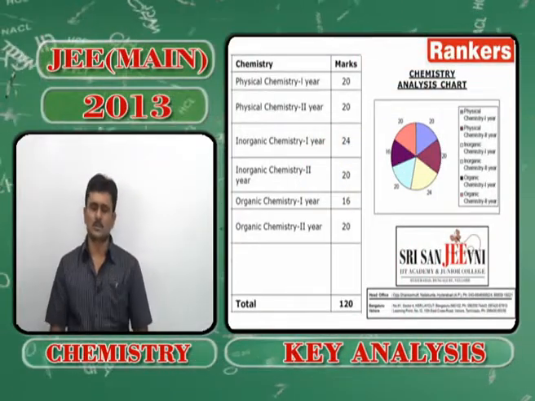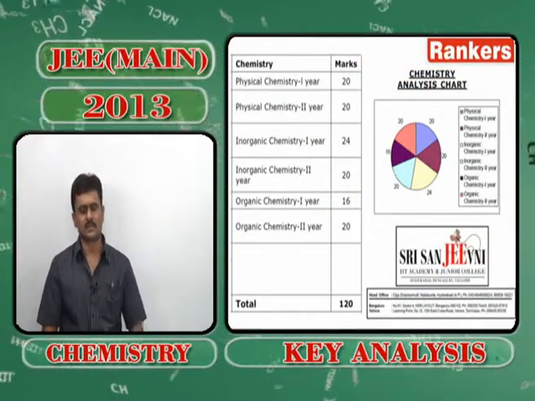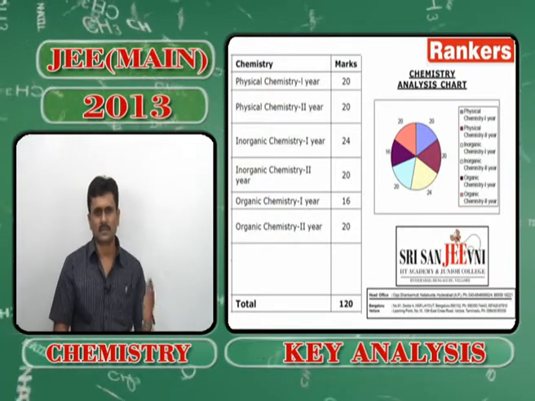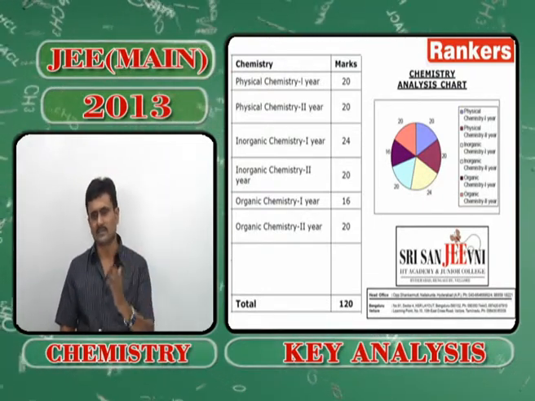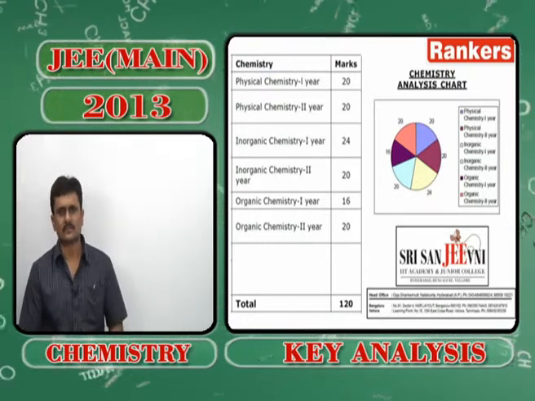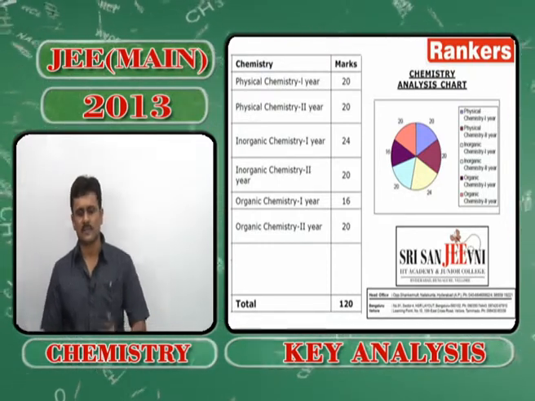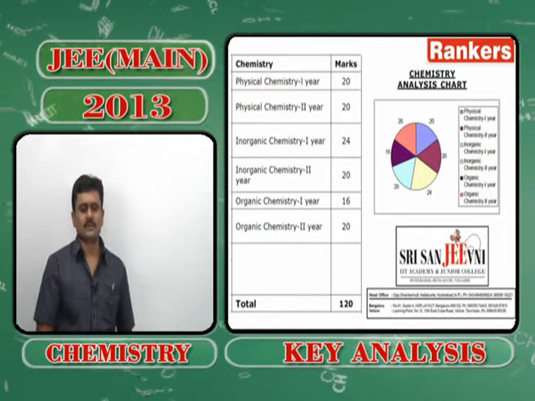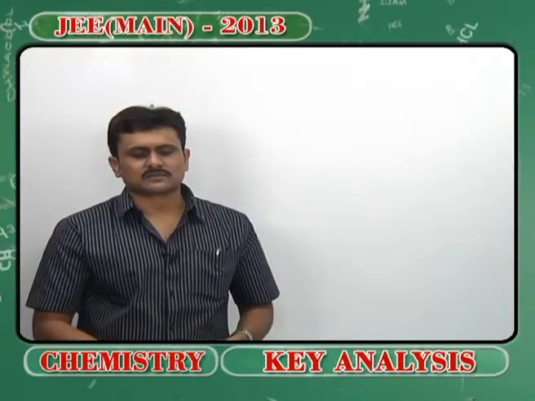And as usual, organic chemistry was not dealt with in much depth this year, but the emphasis was mostly on the second year syllabus. Now let us see the questions one by one.